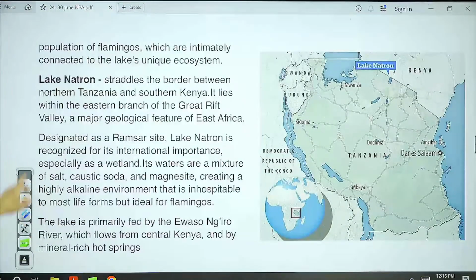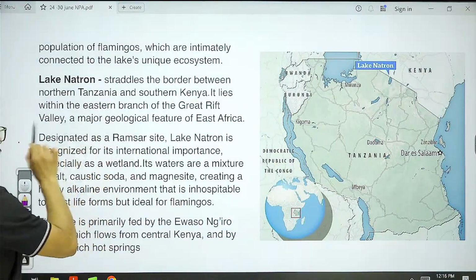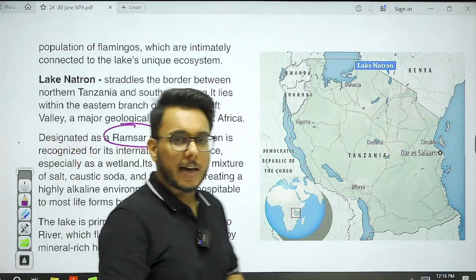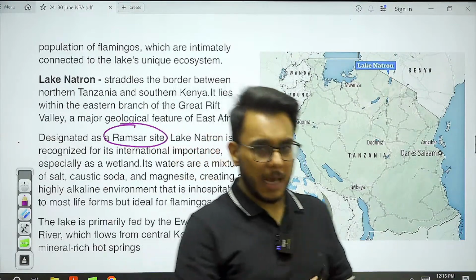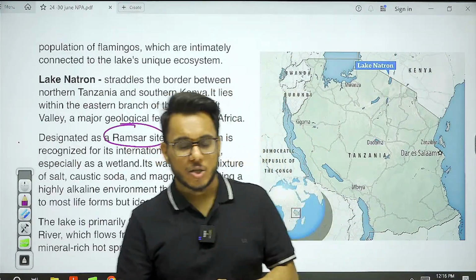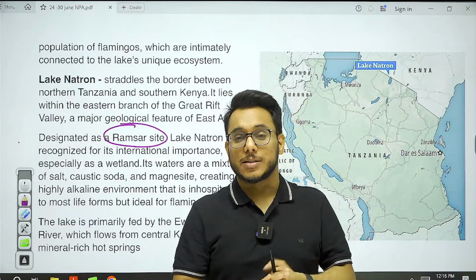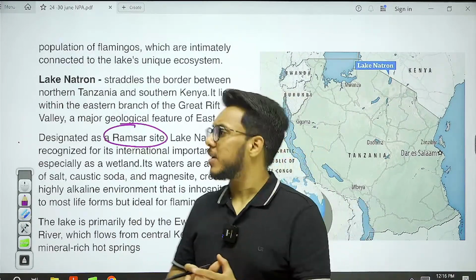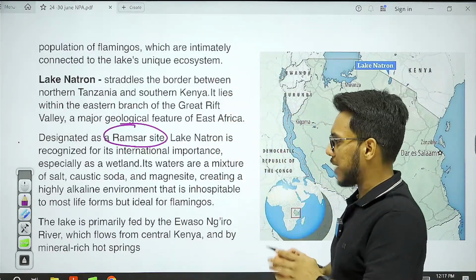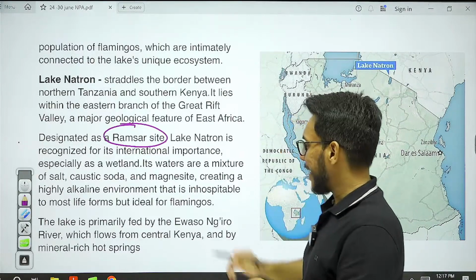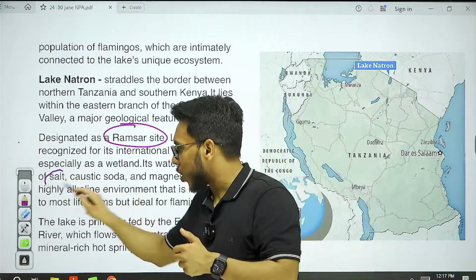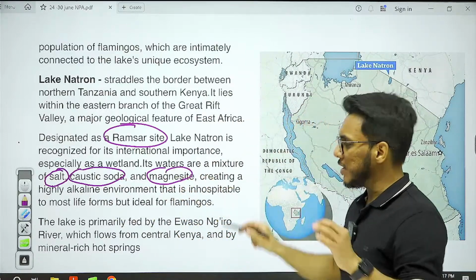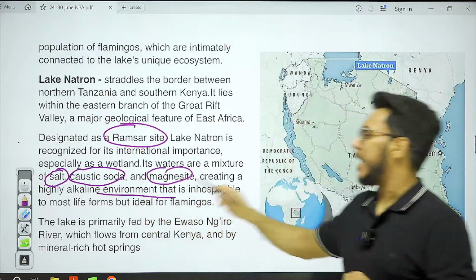Lake Natron is also a Ramsar site. The Ramsar Convention was signed in 1971 in Iran, and as per the Ramsar Convention, certain wetlands or sites of ecological importance are recognized. So it is a site recognized under the Ramsar Convention, and it also has a mix of salt, caustic soda, and magnesite, which creates an alkaline environment.